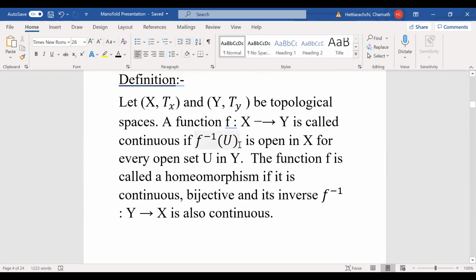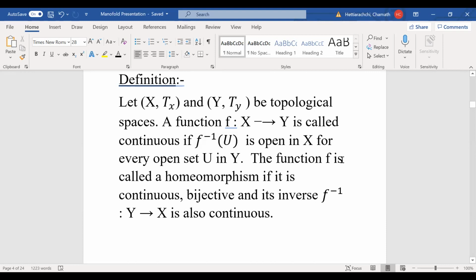What happens is, if you take any open set U in Y, that means in the range of the function, then if you take f inverse U, it is going to be open in X. So this should happen for any open set you pick from the set Y. If you pick any open set U from set Y, and f inverse U is also open in X, then we say the function is continuous.